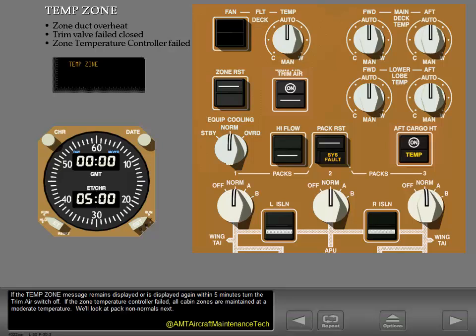If the temperature zone message remains displayed or is displayed again within 5 minutes, turn the trim air switch off. If the zone temperature controller failed, all cabin zones are maintained at a moderate temperature. We'll look at pack non-normals next.